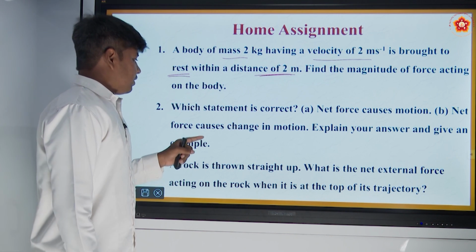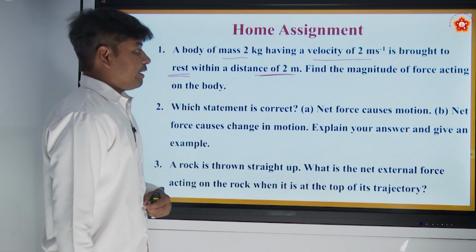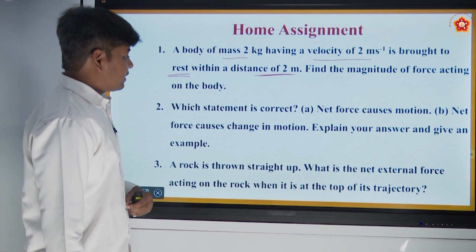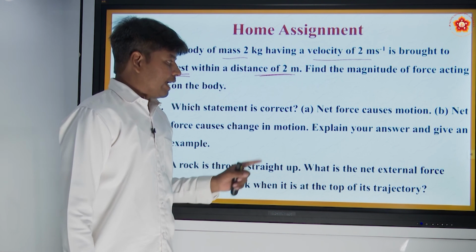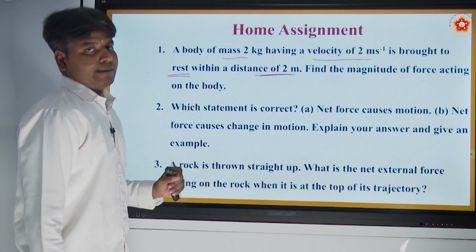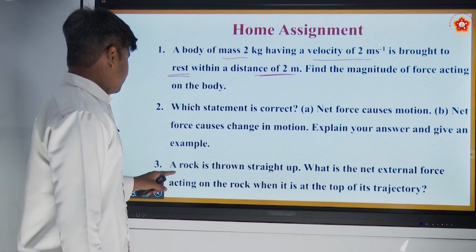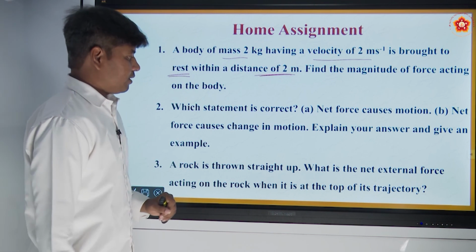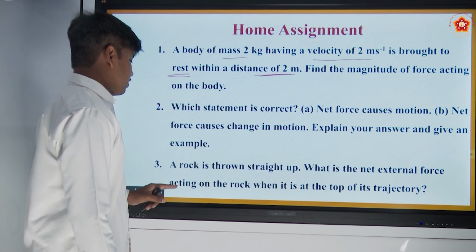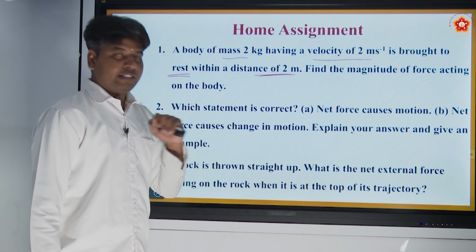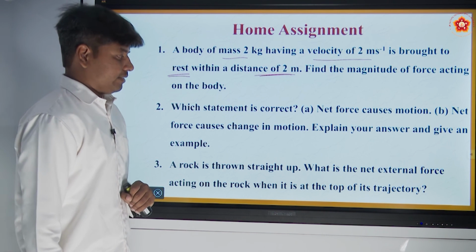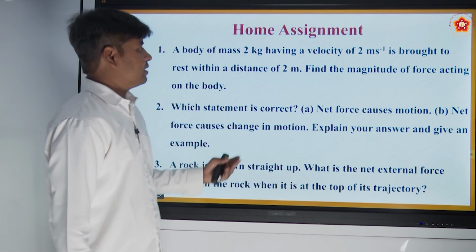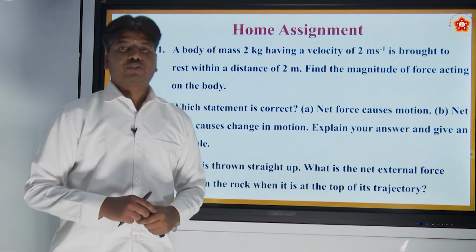Second one. Which statement is correct? Net force causes motion, or net force causes change in motion. Explain your answer and give an example. Alright, a rock is thrown straight up. What is the net force acting on the rock when it is at the top of its trajectory? So these are the 3 questions. I hope it is easy and you will definitely solve it.